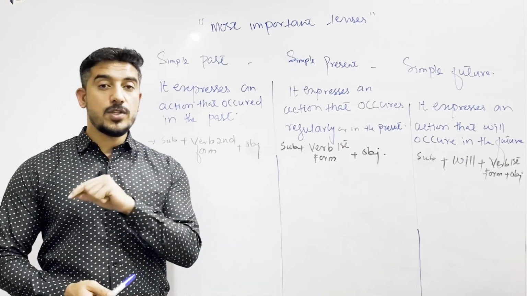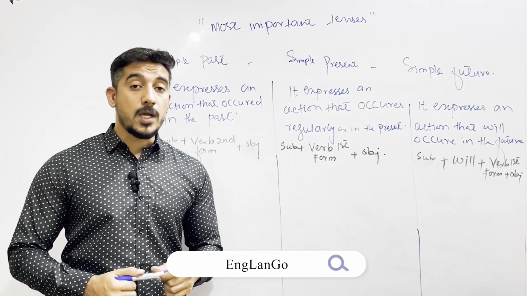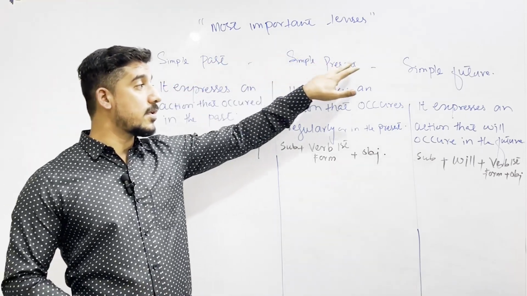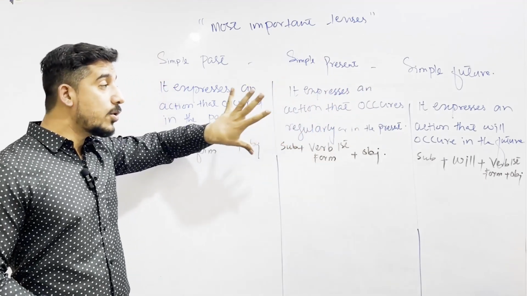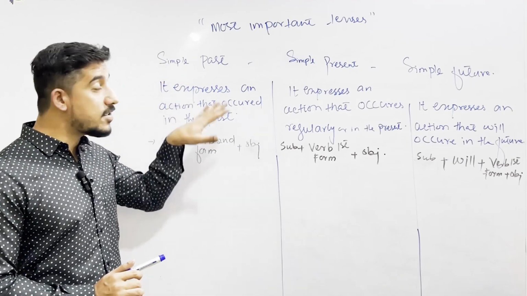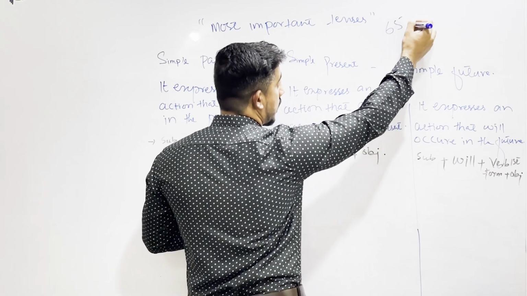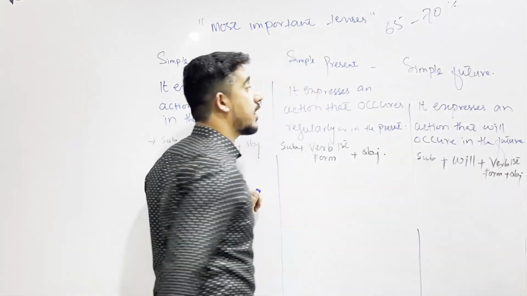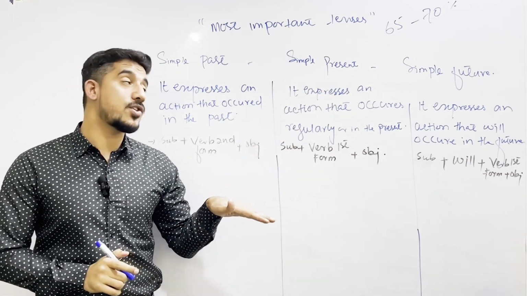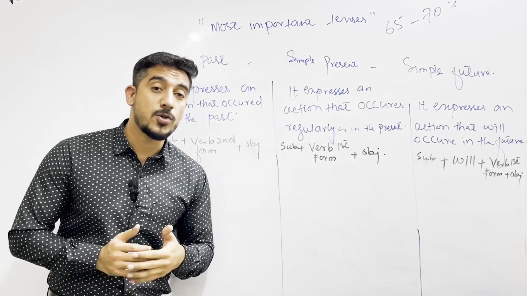आज का जो topic है वो बहुत important है. That is a really important topic because in today's lecture we are going to cover simple past, simple present, simple future. अगर आपको इन तीन tenses की समझ आती है, if you are going to learn today these major three tenses, so don't forget that you are going to cover 65 to 70% of your English, daily life English structure. आपका जो daily life English structure है 65 to 70% वो इन तीन tenses से जो है आती है.